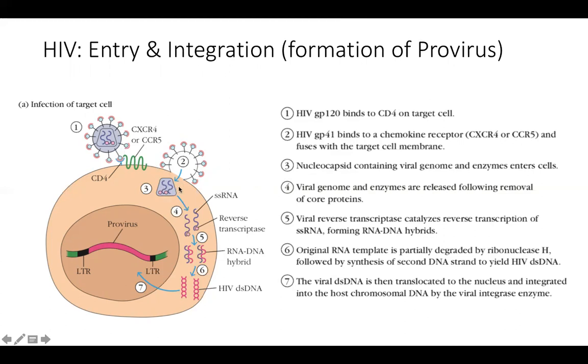Okay, it fuses, the envelope merges with the host envelope, and the nucleocapsid is just driven inside the host. Then the nucleocapsid breaks open to release the single stranded RNA. Single stranded RNA is reverse transcribed first to generate an RNA-DNA hybrid. Then the RNA is cleaved using a ribonuclease H, which is also a function of reverse transcriptase itself. So that P64 also has a ribonuclease.